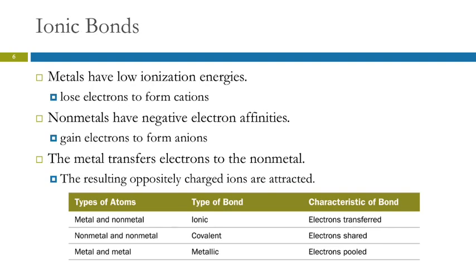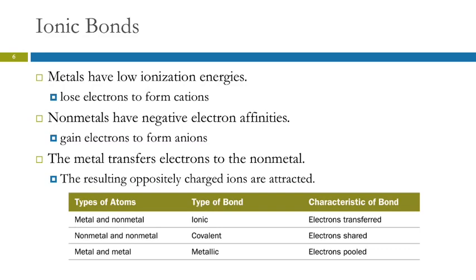So ionic bonds occur between metals and nonmetals. We've looked at trends on different properties. Metals have low ionization energies. It only takes a little bit of energy to remove an electron from a metal atom. So metals lose electrons fairly easily to form cations. Nonmetals have negative electron affinities, meaning that when you give them an electron, it actually releases energy.